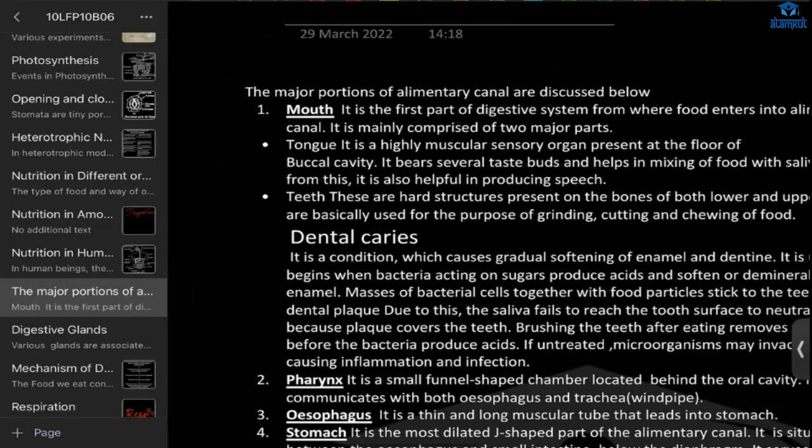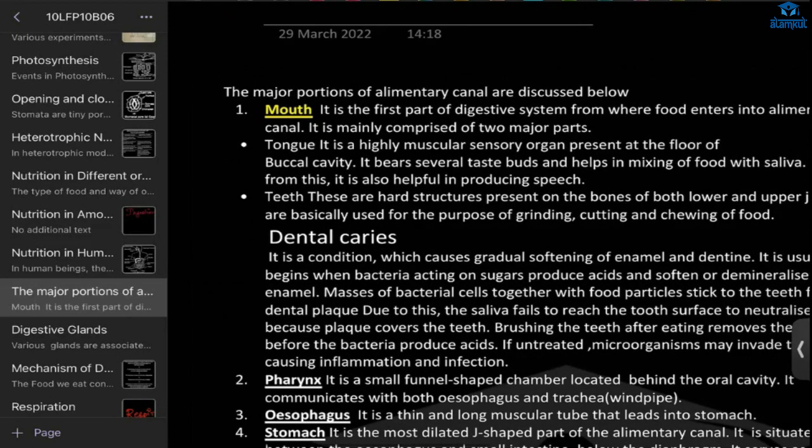So, in the alimentary canal, first the food will get inside the mouth, right? From there, we have teeth and tongue. Teeth will chew and grind. It will break the food particles into smaller pieces. Then we have the tongue. What is its work?